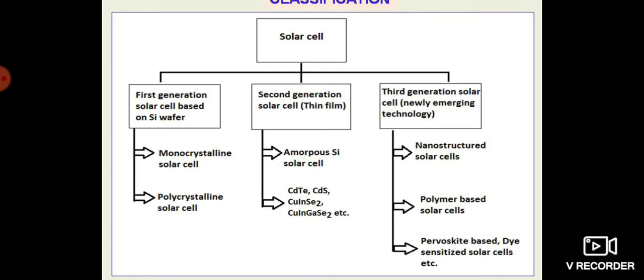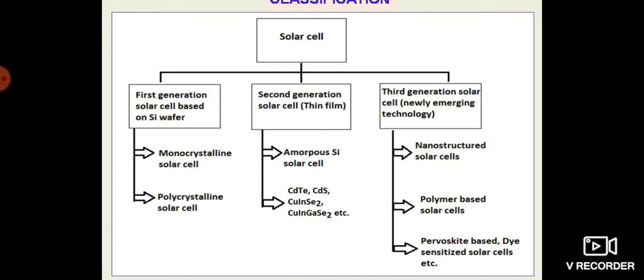That is, apart from using bulk semiconductors, they use thin film, and they can be broadly classified as amorphous silicon solar cells, or the second kind, where different types of other compound semiconductors, ternary semiconductors, quaternary semiconductors are used to develop thin film solar cell.